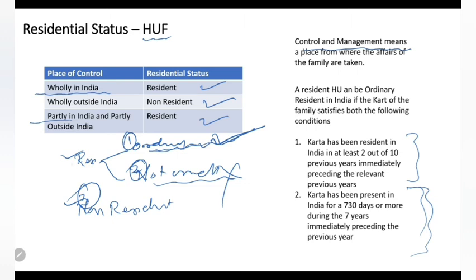To call it resident, the control should be from India or partly from India. And further, to call it ordinary, both the conditions should be satisfied by the Karta. Otherwise, it will be termed not ordinary resident. Hope you guys are clear with the residential status of HUF.